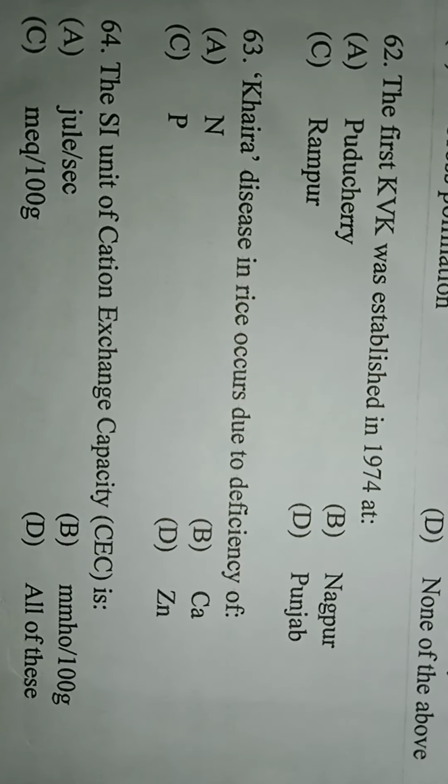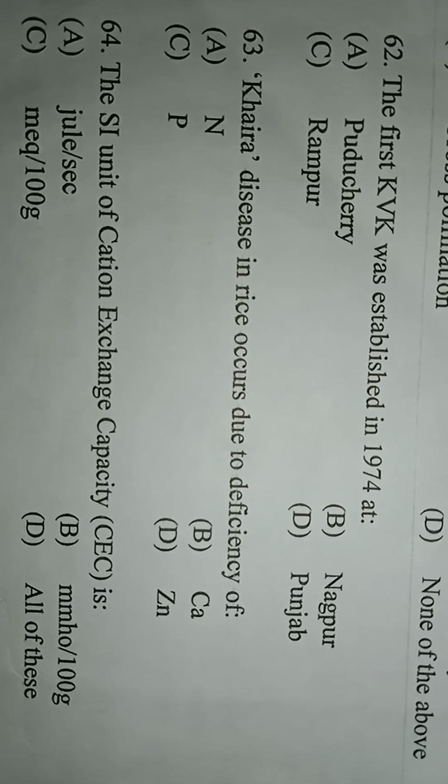Next question: the first Krishi Vigyan Kendra was established in 1974 at... The correct answer is option A, Pondicherry. The KVK was first established in 1974 at Pondicherry. Next question: Khaira disease in rice occurs due to the deficiency of... The correct answer is option D, zinc. So Khaira disease in rice occurs due to the deficiency of zinc.